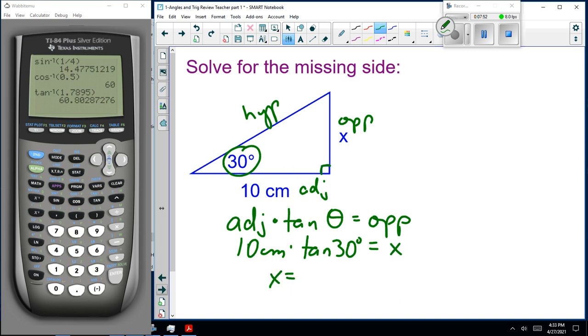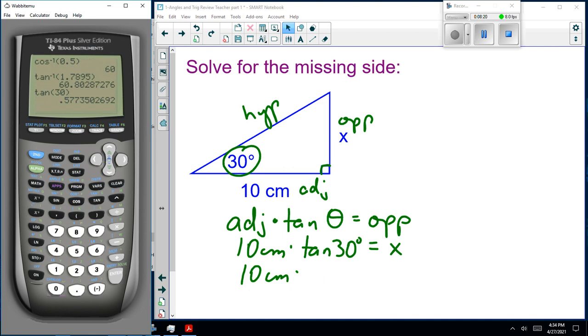Now, what is tan of 30? Here I want you to be very careful and note, I am giving you the angle. You should know by now, that is going to be a trig ratio, or a decimal. So tan 30 is 0.5773.